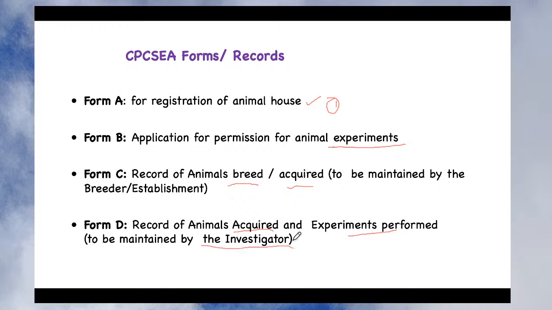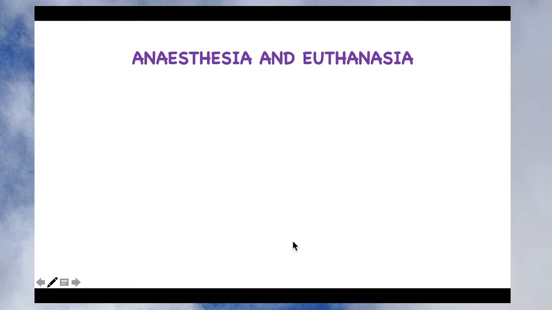Suppose your research guide or mentor is the investigator, then it is his responsibility to maintain Form D, where you have added the number of animals, the sex of the animal, the species, and what type of treatment is to be given; in short, you can write that in this particular form. So these are the four important documents that you need to maintain in order to ensure compliance with the guidelines of the CPCSEA. Okay, so these are regarding documents. Now we'll see two important procedures which are very important in the case of experimental animals.